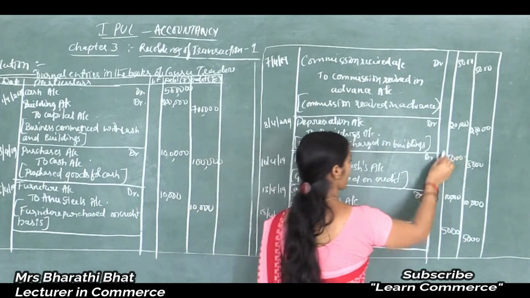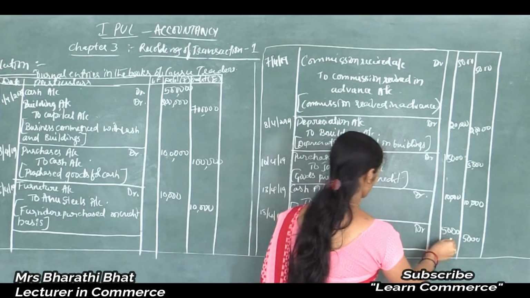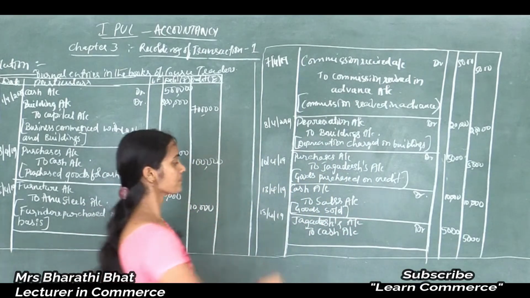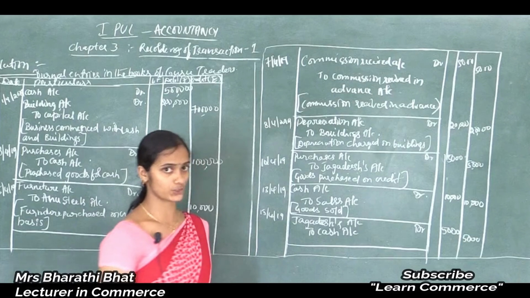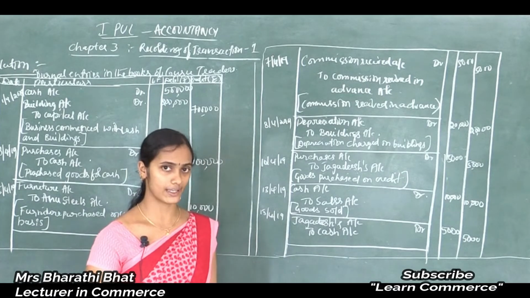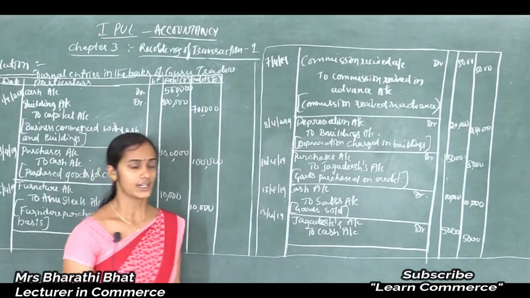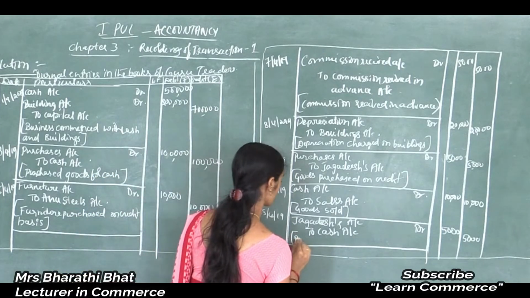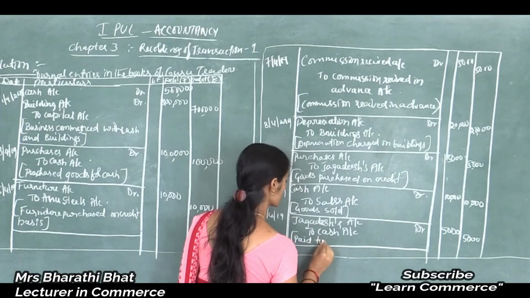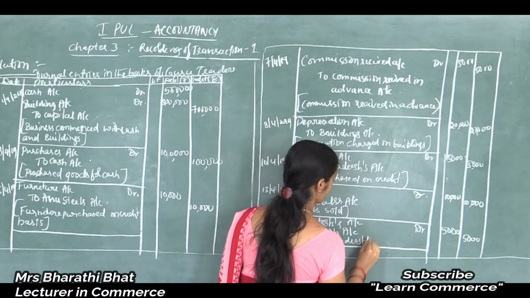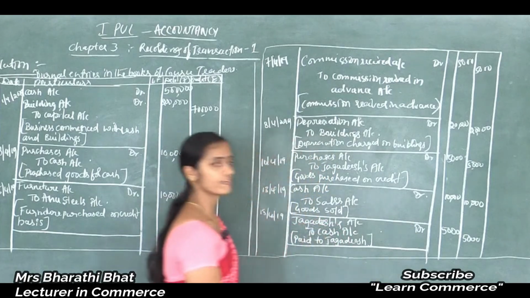Now the same amount, 5,000, is being paid to Jagadish. So cash shows reduced value. Jagadish, the creditor, now shows a decrease in liability, which is to be debited, and a decrease in asset is to be credited. In brackets we have to write like this: paid to Jagadish rupees 5,000.